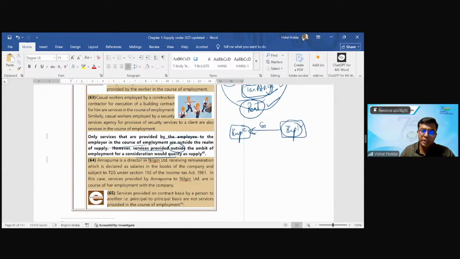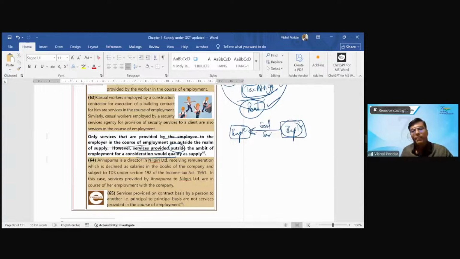It may be goods, it may be service. So let us say employer is selling goods to the employee, because whatever employer manufactures, the employee is buying. Is it liable to GST? Answer is yes. It is not covered in Schedule 3. So whatever employer gives to employee is outside Schedule 3. It is leviable to GST.